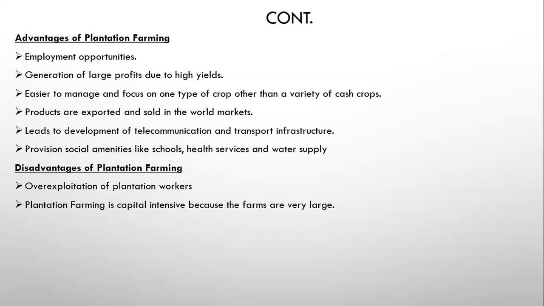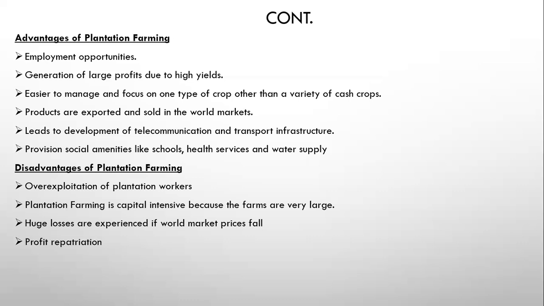The other disadvantage is that plantation farming is capital intensive because the farms are very large. Now, when we say plantation farming is capital intensive, we mean it requires a lot of money. And because it requires a lot of money, not so many people can afford to practice plantation farming, which comes in as a disadvantage. Also, huge losses are experienced if world market prices fall. Remember, most of the plantation products are exported to other countries or to the world market. So when the prices on the world market fall, it means even our local plantation farmers are going to be affected.